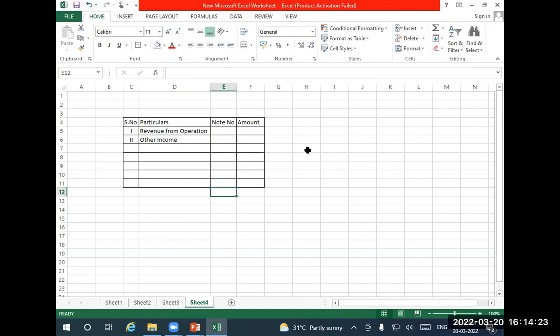Okay. So now next is other income, then you have to take this total. If you take this total, it becomes total revenue or total income. Total income. Okay. This amount will be total income.